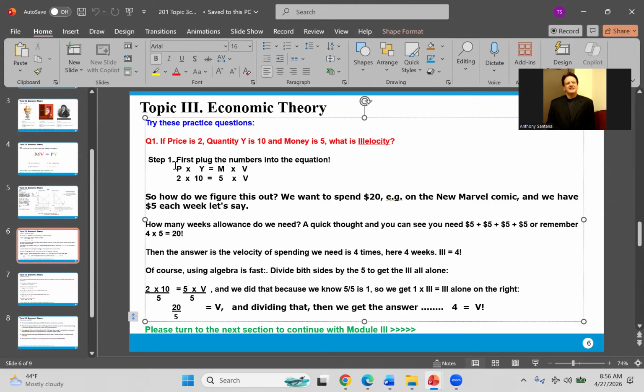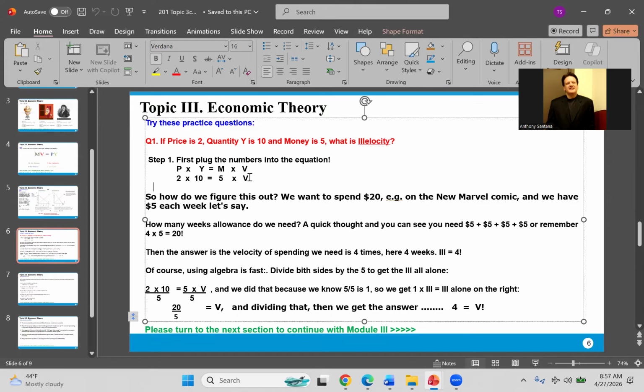So I could tell you nominal GDP is 20, or I could tell you price is 2 and real GDP is 10. Either way. But let's suppose I give you price is 2, real GDP is 10, and the amount of cash in the economy is 5. So what's the velocity? Well, 20 is 5 times what? So how do we calculate that?